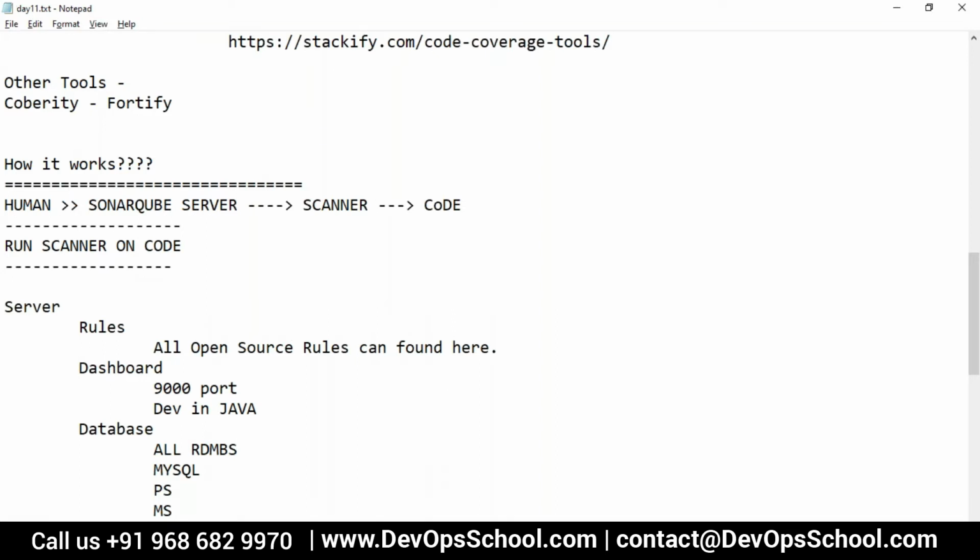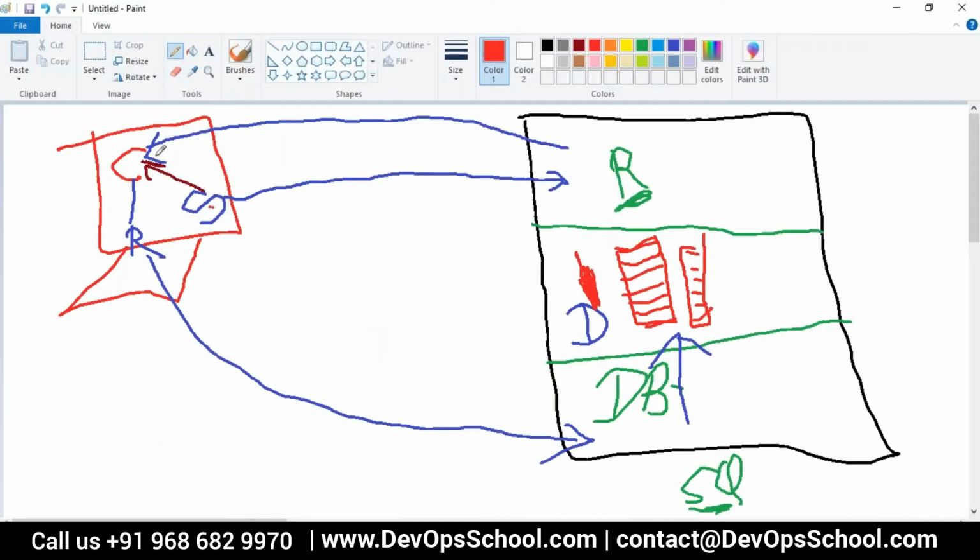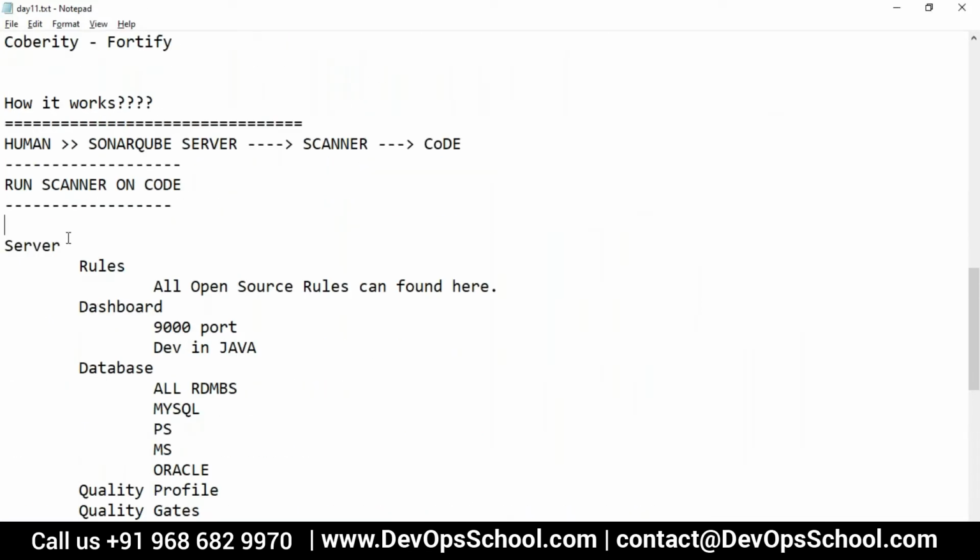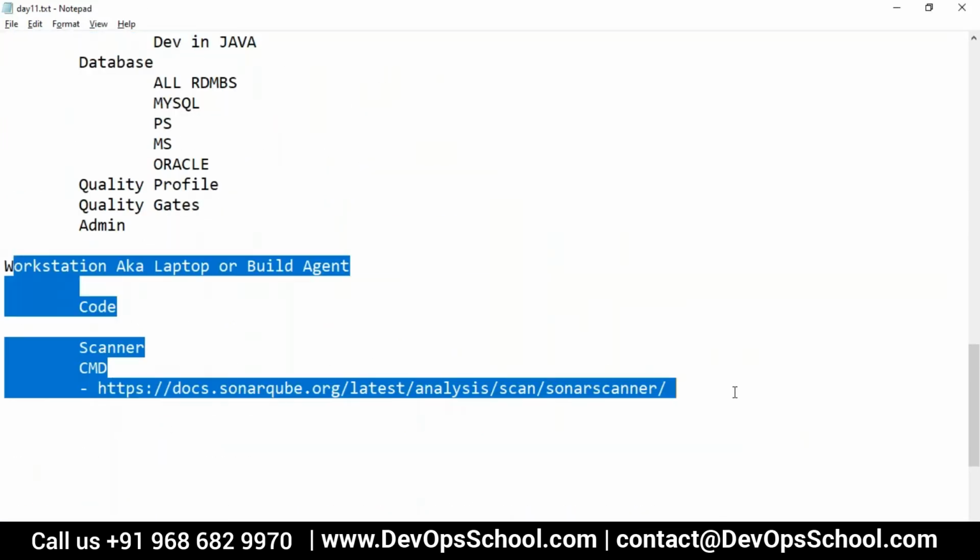Please look at it one more time. The moment you run the scanner on the code, the scanner downloads the rules from the server, applies them on the code, generates a report, and stores the report in the database, historically. Then from the database you can see it on the dashboard, and you get to know what problem my code has, what kind of problem, how to fix it, who introduced it, what time it got introduced, how much time it will take, and much more information. Make sense? So this is the server and this is the workstation.